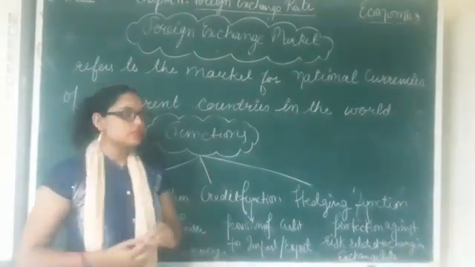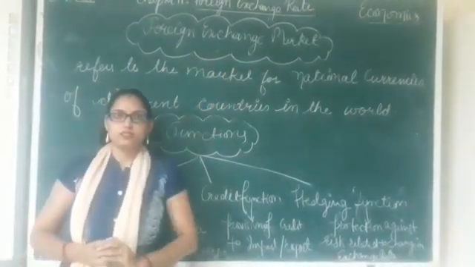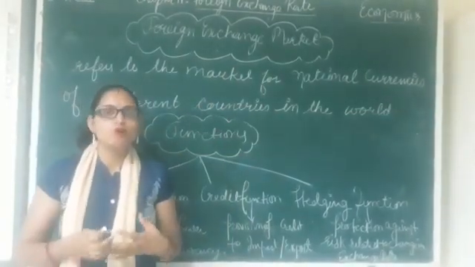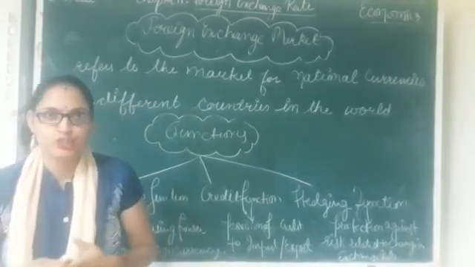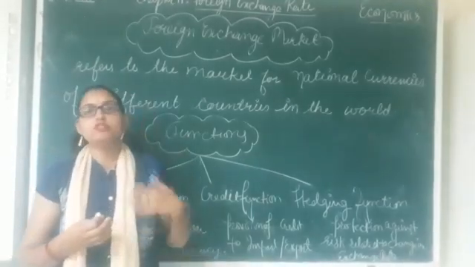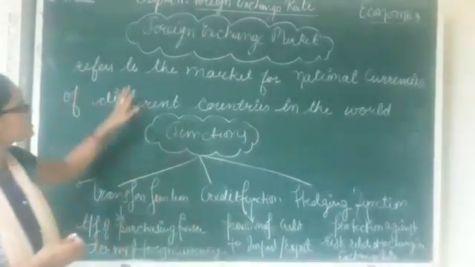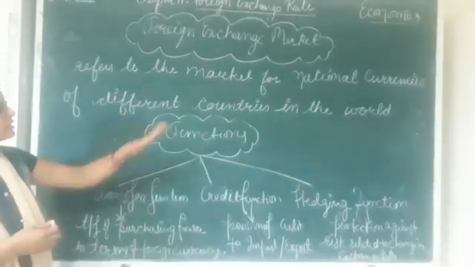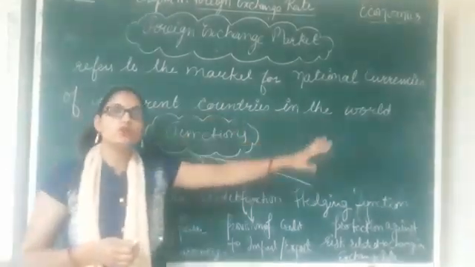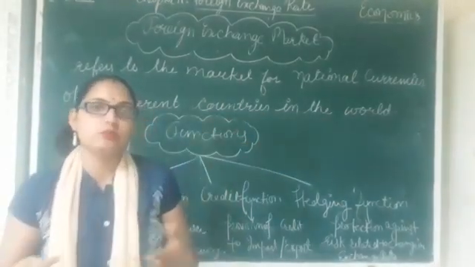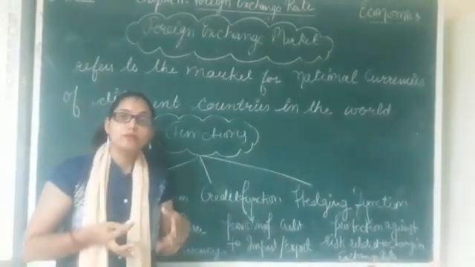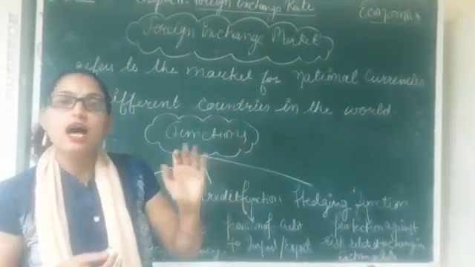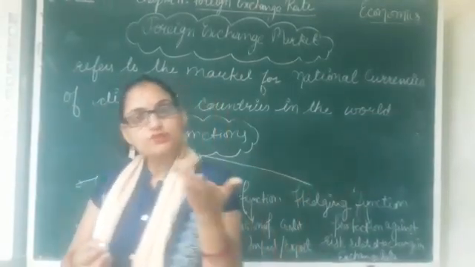Now the next topic is the foreign exchange market. It is a market whereby the different currencies of various nations can be sold and purchased. Clear? So basically the foreign exchange market is an arrangement whereby the national currencies of different countries in the world can be exchanged, can be transferred. Clear? It means an arrangement wherein the currencies of all the countries are placed for the purpose of sale and